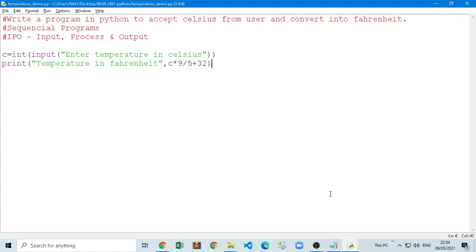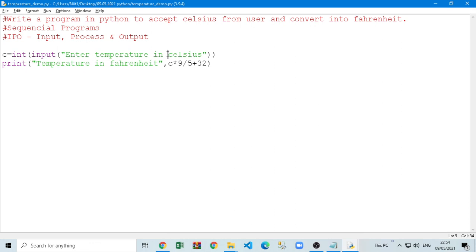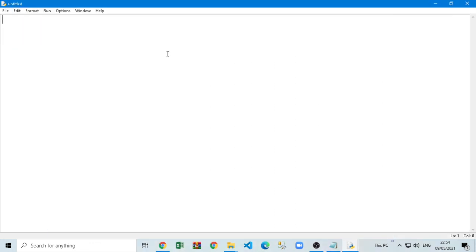So these are the programs we tried today. I will just give you one last program here. Write a program. So I am writing in shortcut now. Write a program in Python to accept a number from user and check and print, let's say, square.